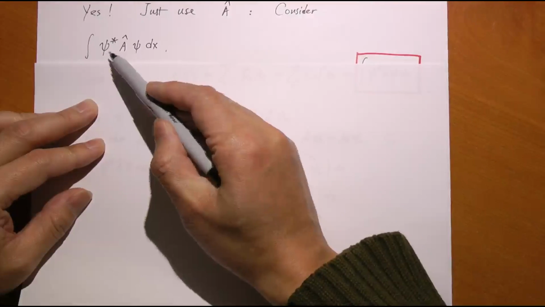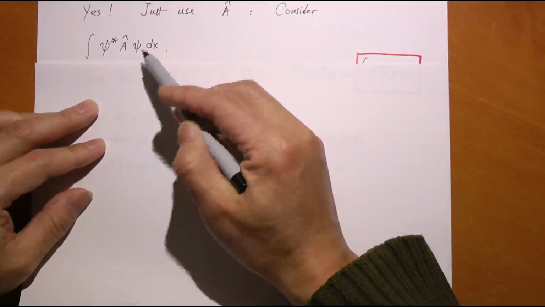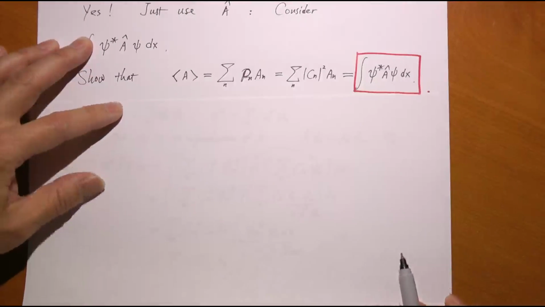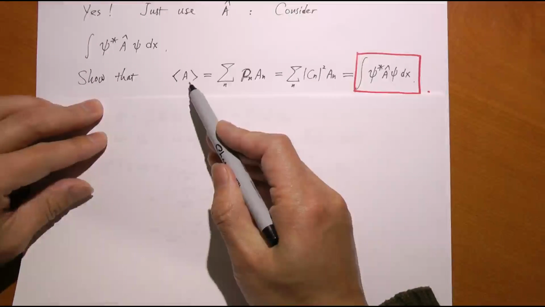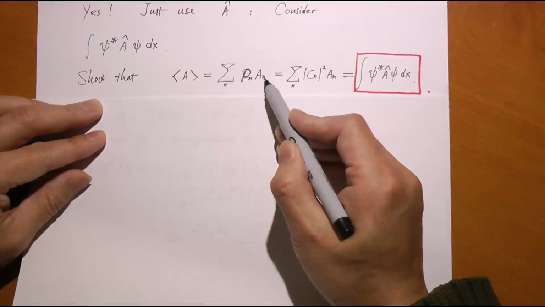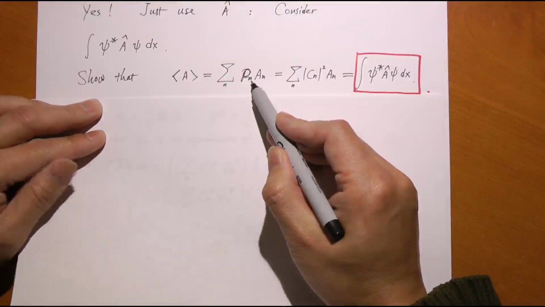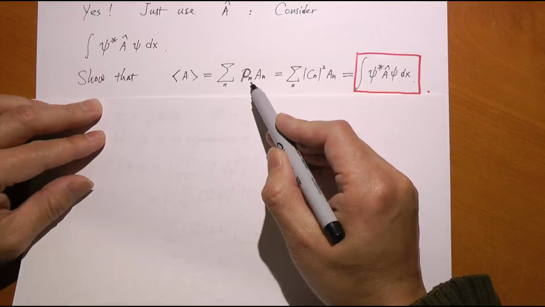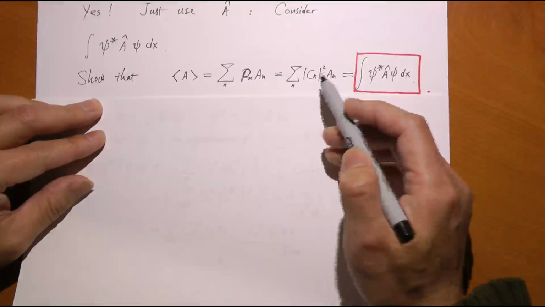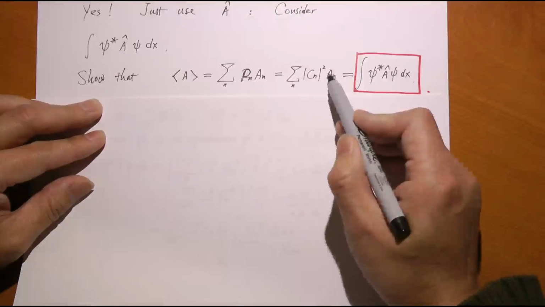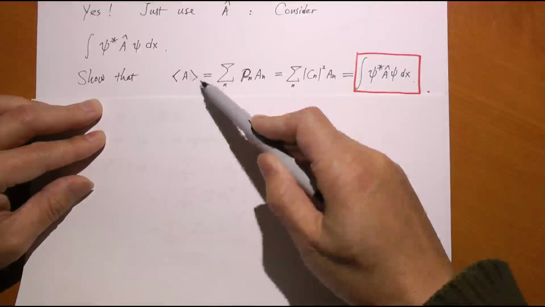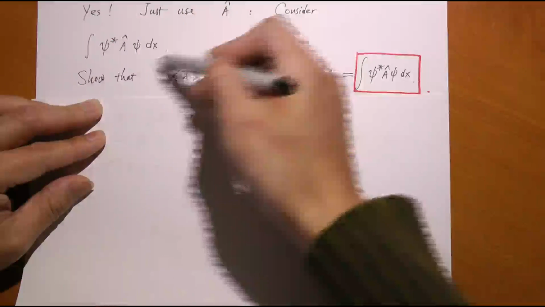Psi star is in front of it. You do not operate on psi star, you operate on psi. Let us see what this will give us. I want you to show that the expectation value of A, which of course is given by P1 A1 plus P2 A2 and so on, where P1 is the probability to find this particle in pure state number 1, and so on, and Pn is Cn squared, as we saw before. We want to show that this expectation value is equal to our expression right here.